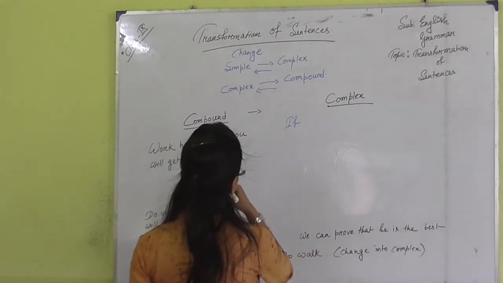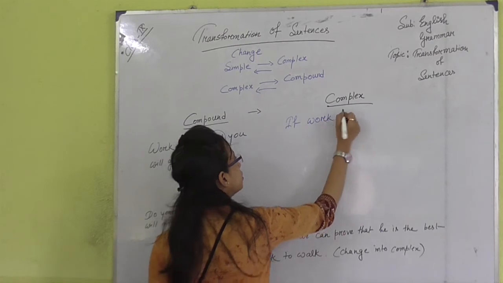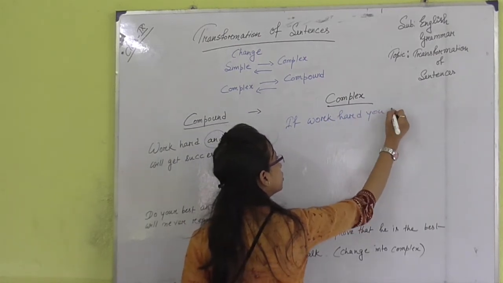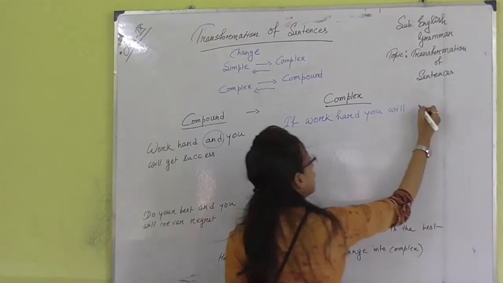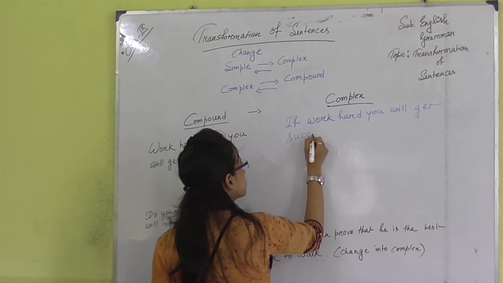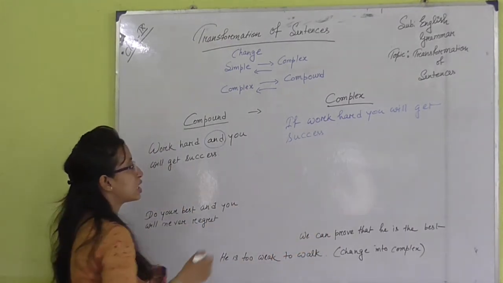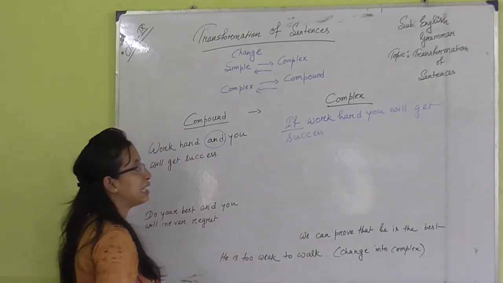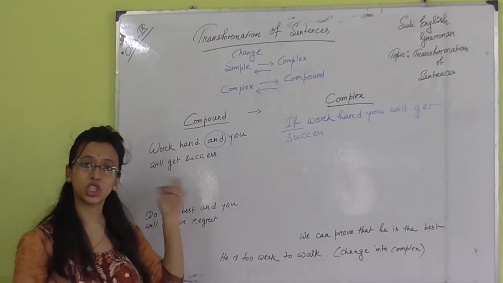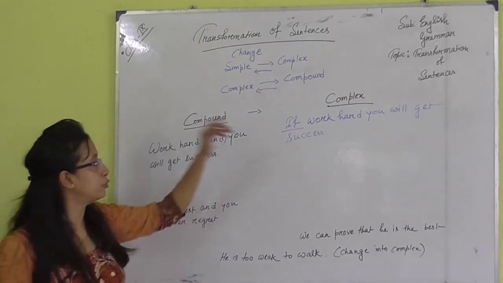So here I can write down, if you work hard, you will get success. Okay. So I just use the linker and omit the conjunction and just use the linker if.